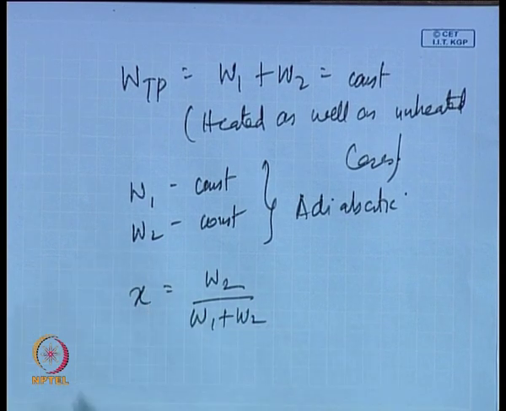But remember one thing, alpha is not a measurable quantity, but x is definitely a measurable quantity. It can be measured from heat transfer or heat balance equations or enthalpy balance equations. Okay. In the last class we had already mentioned that if we know the heat flux, if we know the amount of subcooling of the inlet liquid, we can find out x. And in other words, if both the liquid and the vapor are in equilibrium, under that circumstance also we can find out x. So, x is definitely not a non-measurable parameter, it is a measurable quantity, or it can be derived from measurable quantities, unlike alpha.